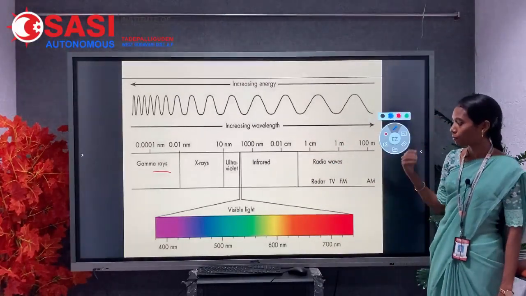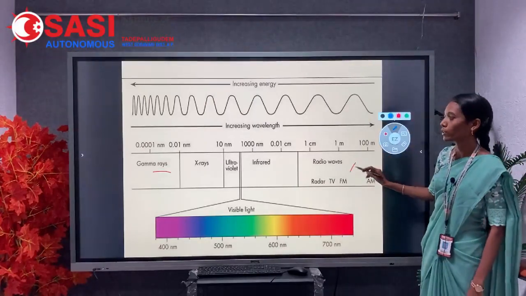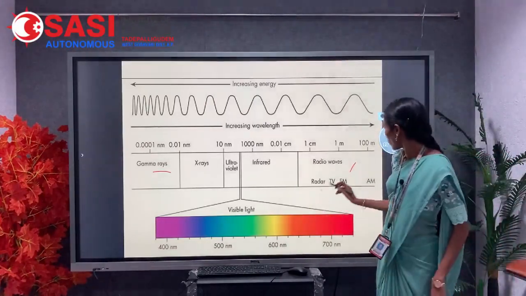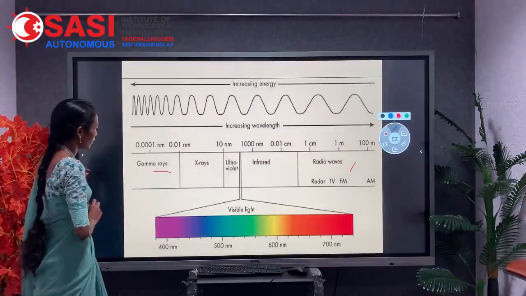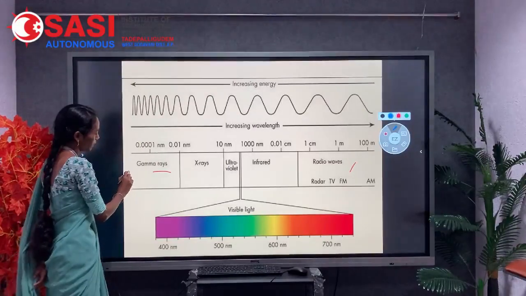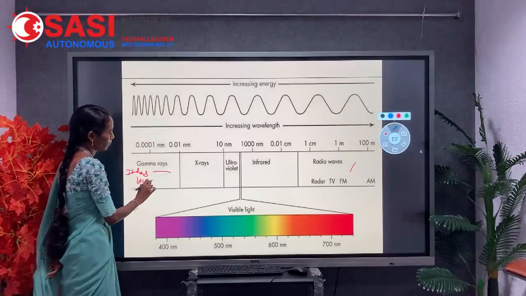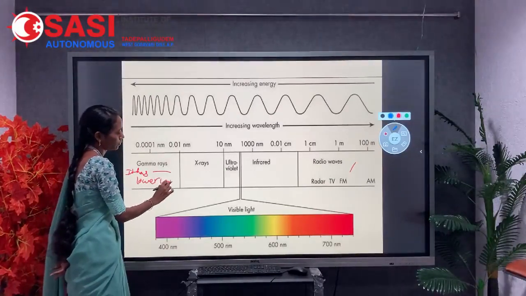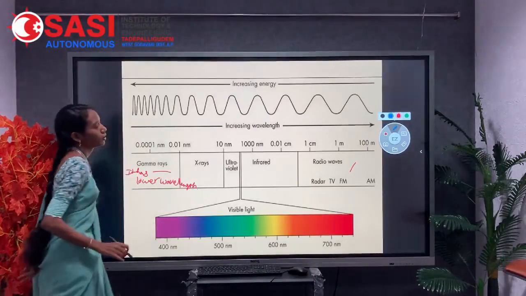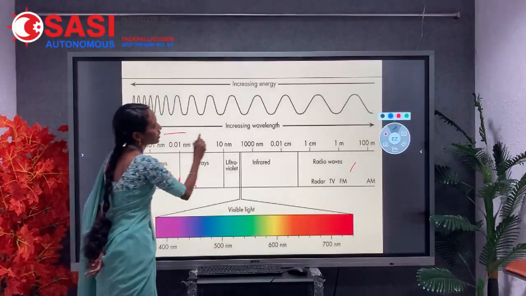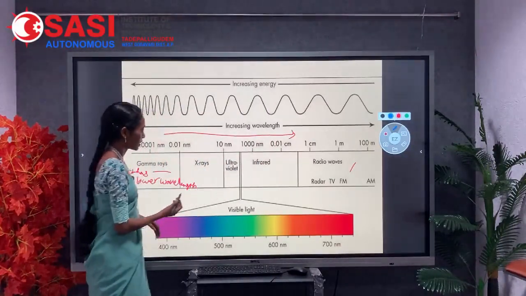Here the wavelength is very low when compared to radio waves. Gamma rays have a lower wavelength, so the wavelength increases from left to right.